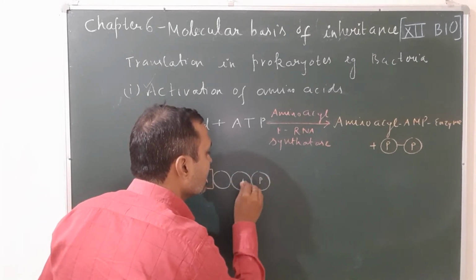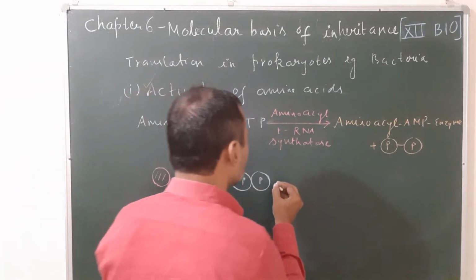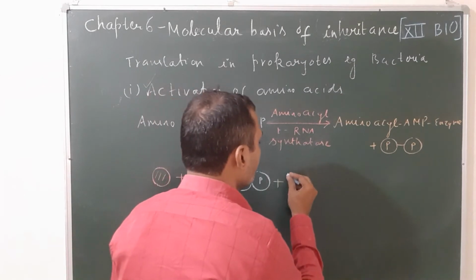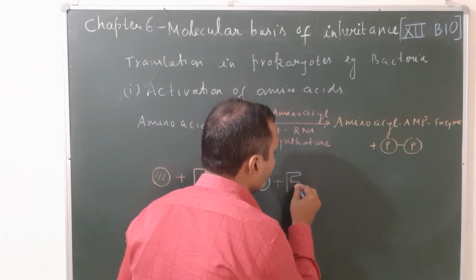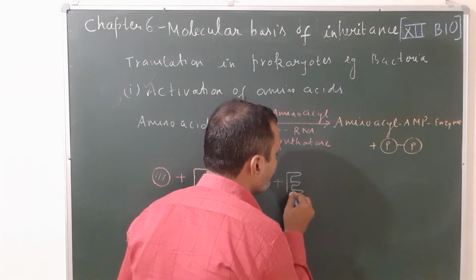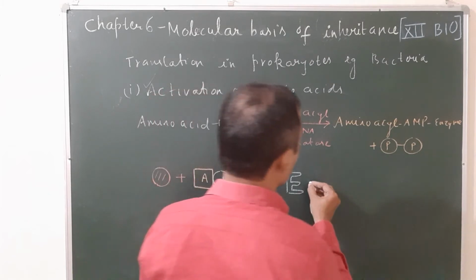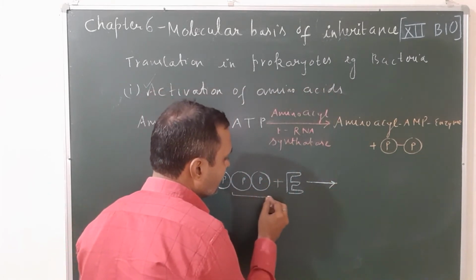And suppose the enzyme is represented by the capital letter E. The enzyme name is amino acid tRNA synthetase. After the reaction, there is a release of 2 phosphates.